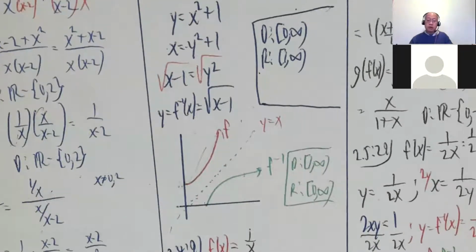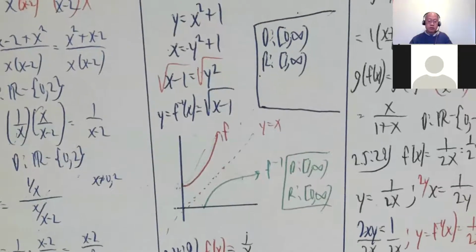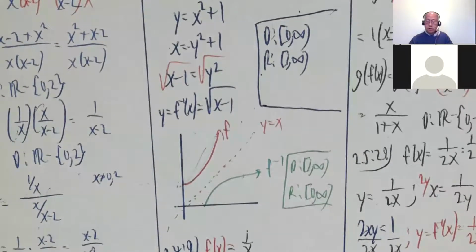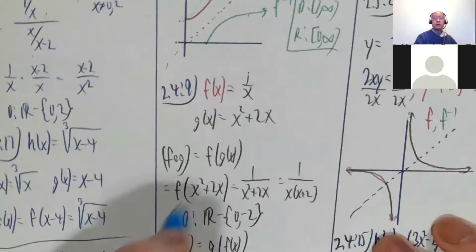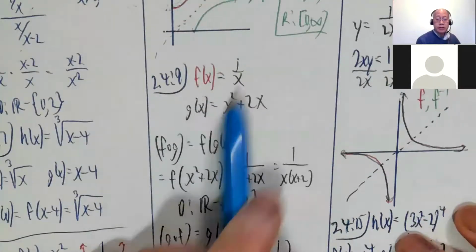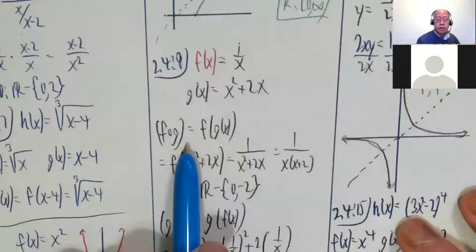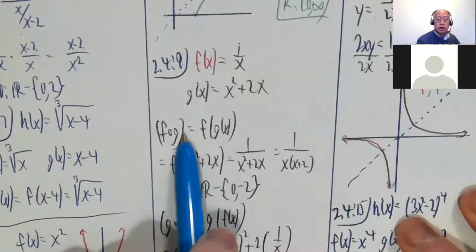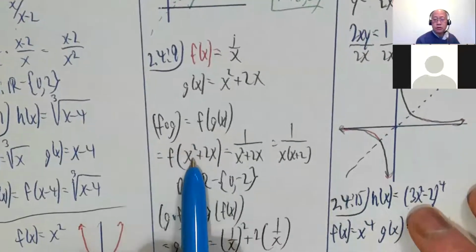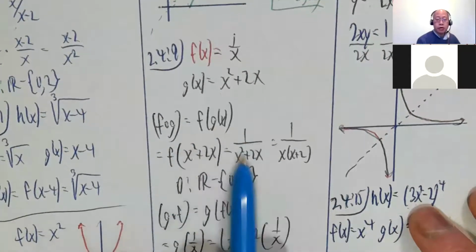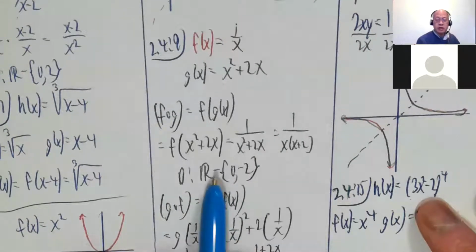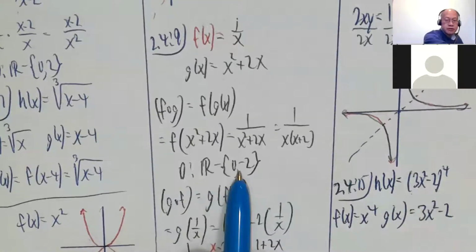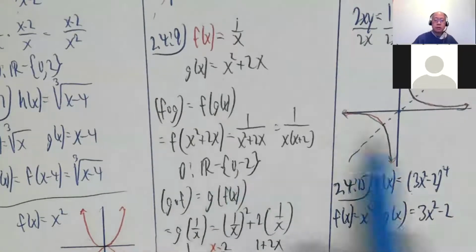Okay, let's see, getting some more here. 2.531, 2.311. See if I get around to those. 2.4 number 9 was asked for. Here's f of x, here's g of x. What is f circle g? So f of g of x, f of x squared plus 2x is 1 over x squared plus 2x, or 1 over x times x plus 2. So the domain is all real numbers minus a set consisting of 0 and negative 2.